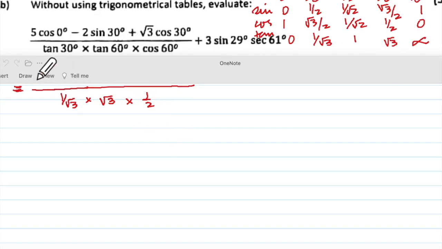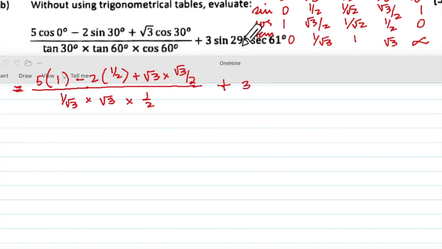Let's go to the numerator. 5 into bracket cos 0 is 1, minus 2 into sine 30 is 1 upon 2, plus root 3 multiplied by cos 30 is root 3 upon 2. Now we write plus sign here. Don't write plus sign up. It should be in line with this line.